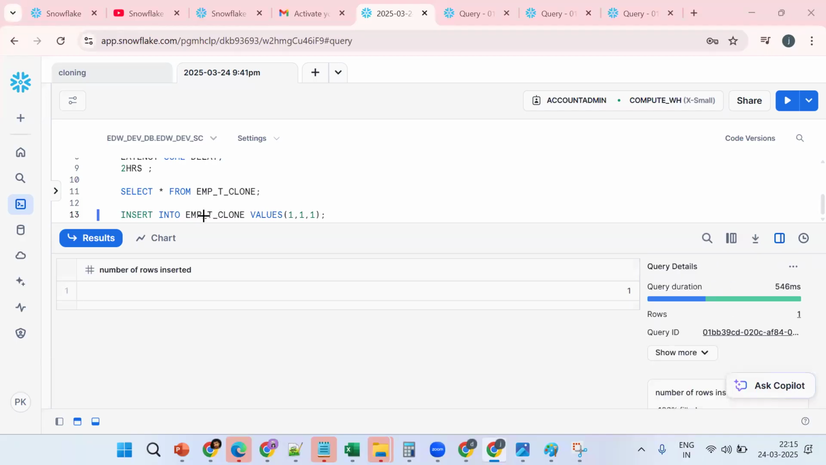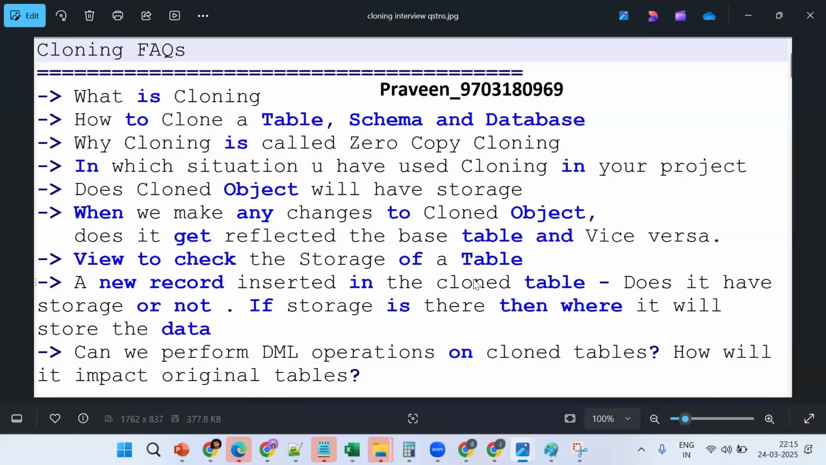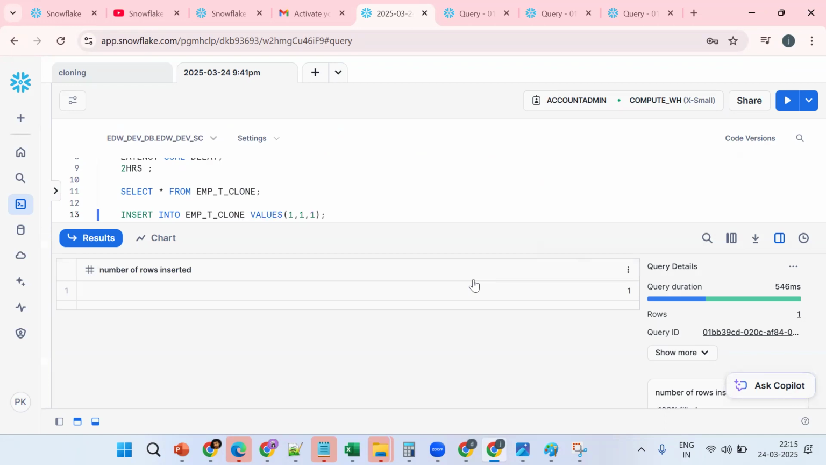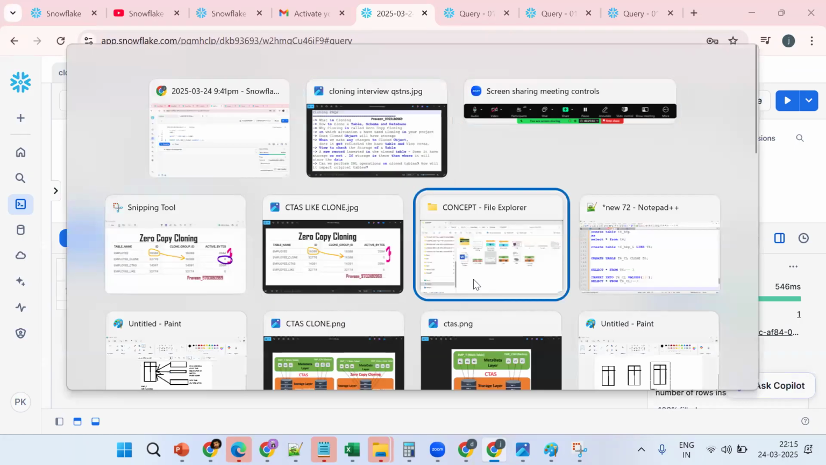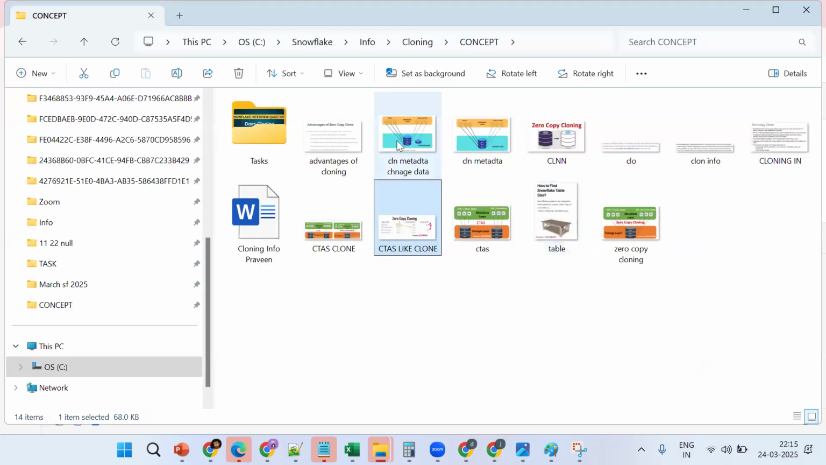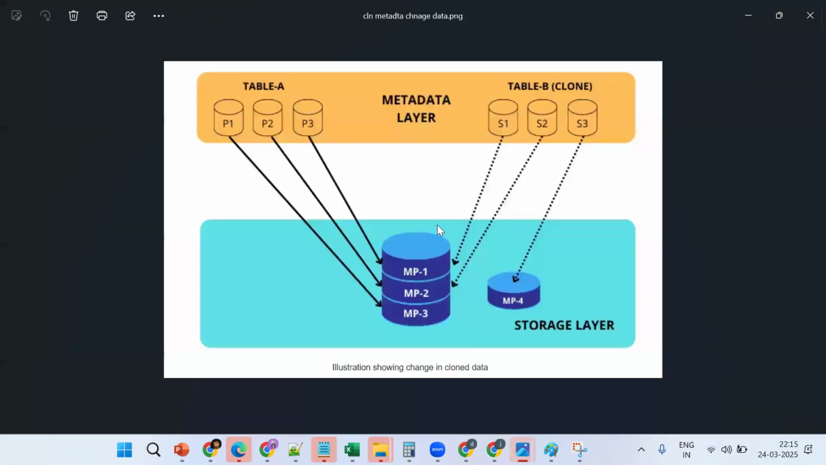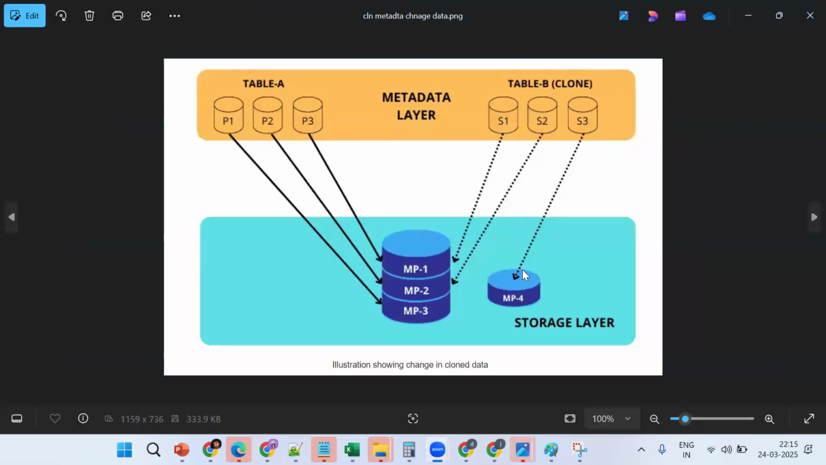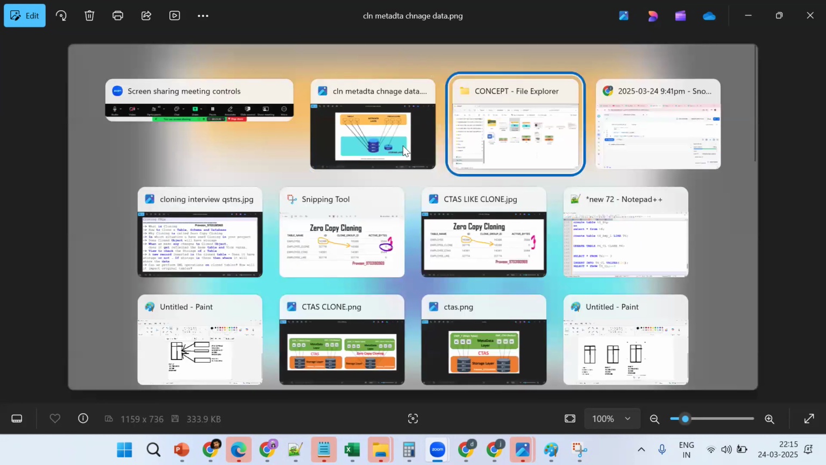Now the question is, does a new record inside the clone table have storage or not? Yes, it has. At this point of time there was no storage, but now I am trying to insert one record in the cloned table, so there will be a separate micro partition. When you have a micro partition, separate storage cost and separate computation cost will be there, only for the inserted record, the fourth record only. For the other three records, it is the same storage pointing to the same micro partition.